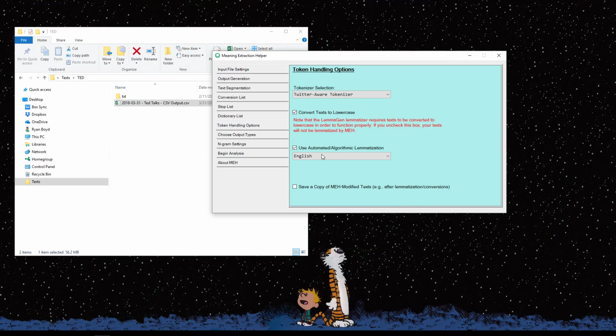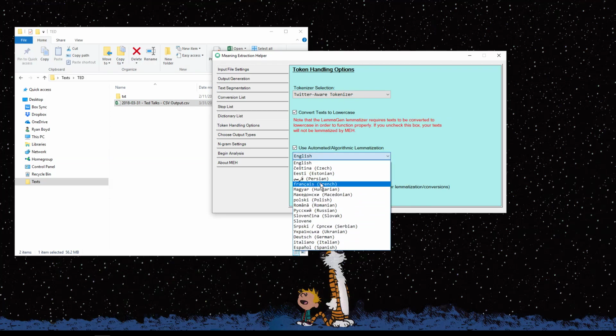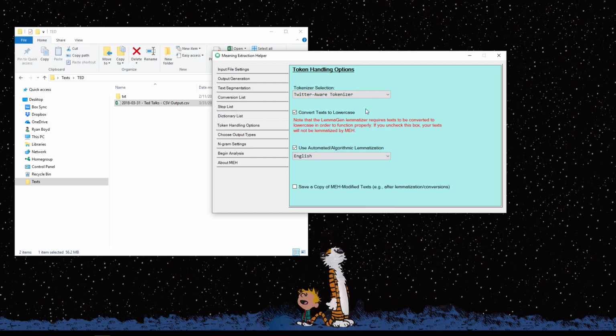While the Mean Extraction Helper does include a lemmatizer for the German language, Deutsch, you can use the same method for any type of text that is in a language, whether it's handled by the lemmatizer that's built in or not.